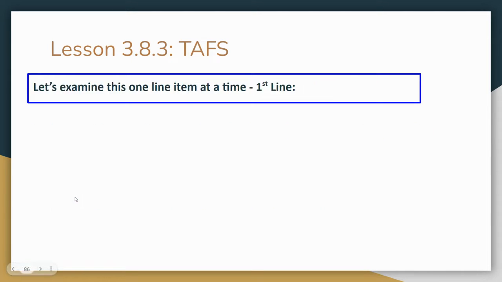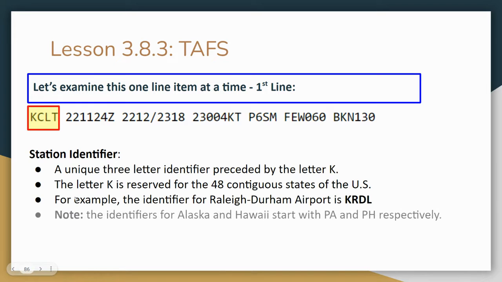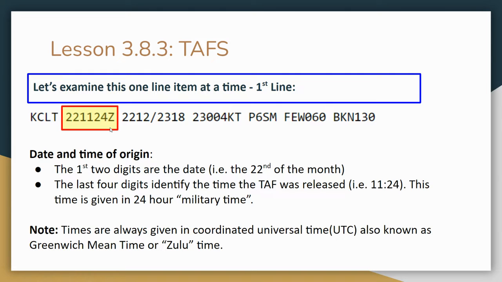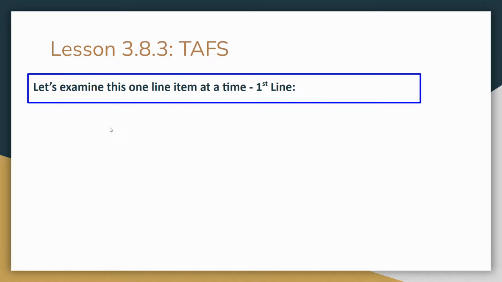So let's go through this one by one. First thing we look at, just like in a METAR, is the airport identifier. So this is the Charlotte, North Carolina Airport, KCLT. Next thing we're going to look at is the date and time. Looking at this, the report was generated, so the origin of the report, not when it's valid for, but when it was created, was on the 22nd day of the month at 1124 hours. So it's 11:24 a.m. UTC. That's what that Zulu means. Remember that universal time. All right, so that's when the report was generated.